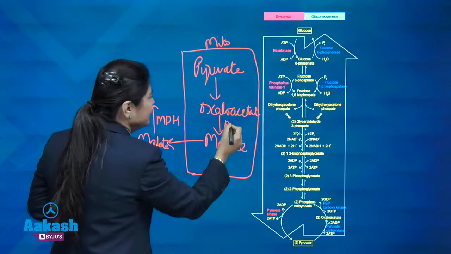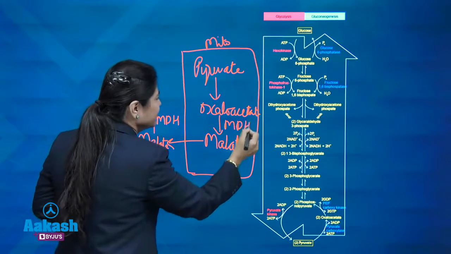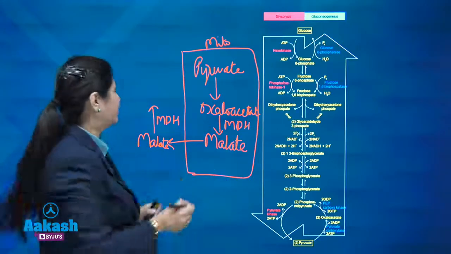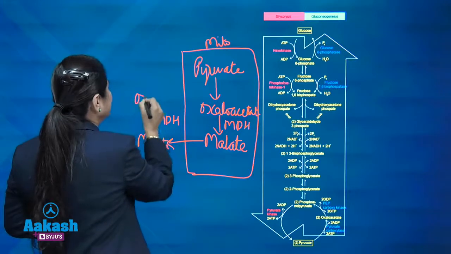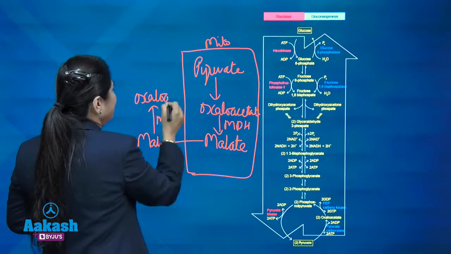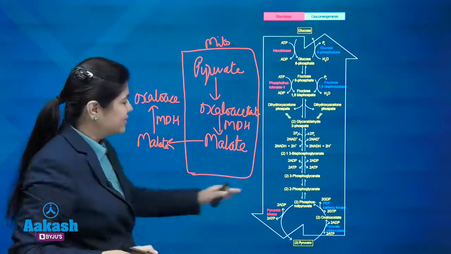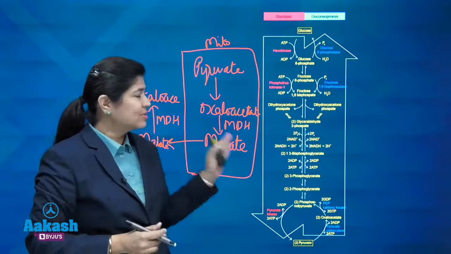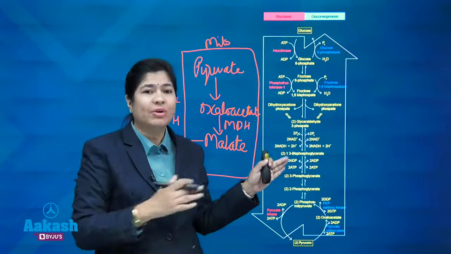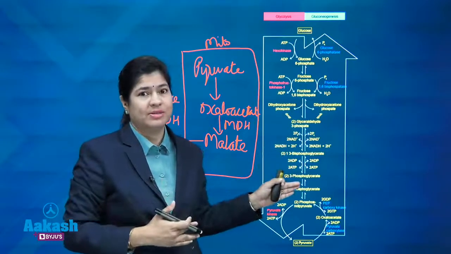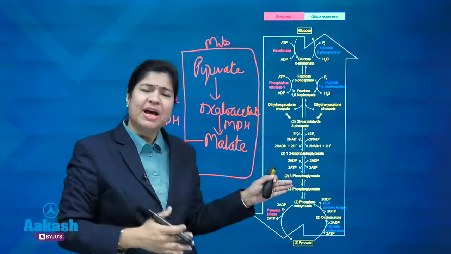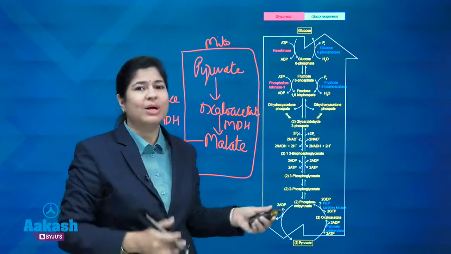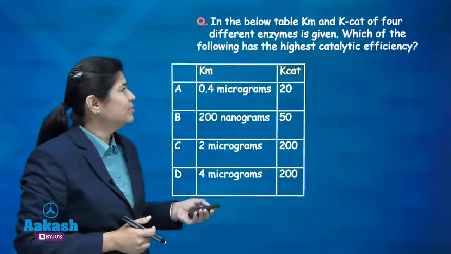We have MDH here also, which is the mitochondrial counterpart. It will get converted to oxaloacetate, and the rest of the reactions will be happening in the cytosol, right? So, with these concepts and facts, you can never go wrong with these kind of questions, okay? There are simple facts, simple concepts which you need to understand. So, now we will move to the next question.